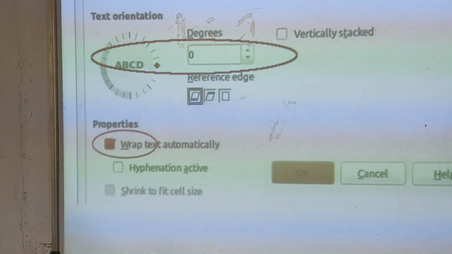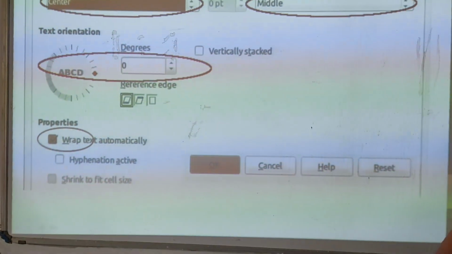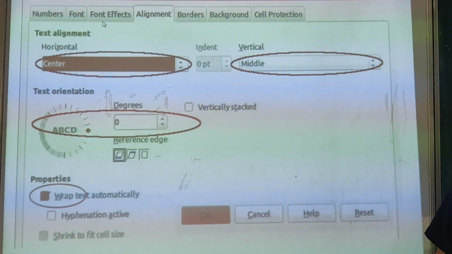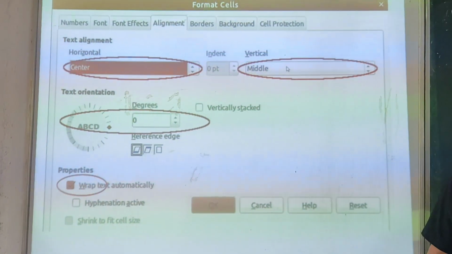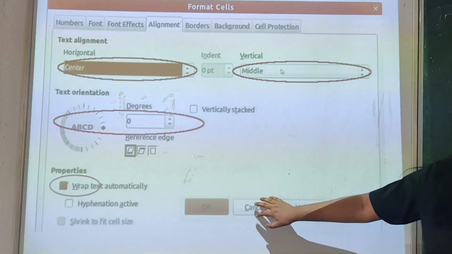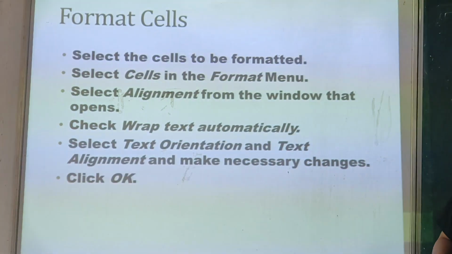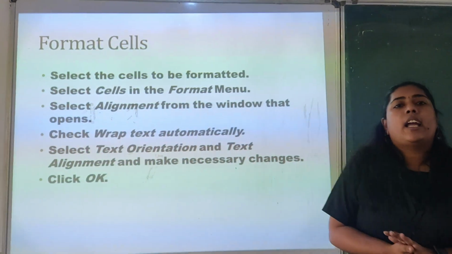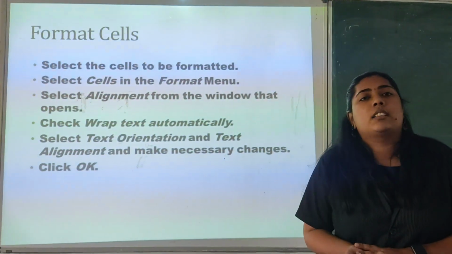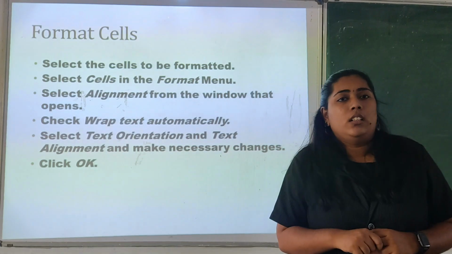Then click OK. In the same way, if you want to give borders, background, cell protection, font effects, or font numbers, all the options are available here. You just need to click them and then click OK. The last step is to click OK, and our cell or table has now been formatted and made a little more attractive.